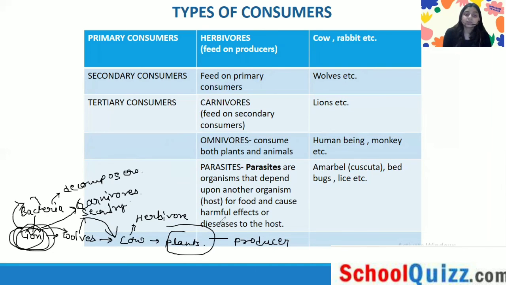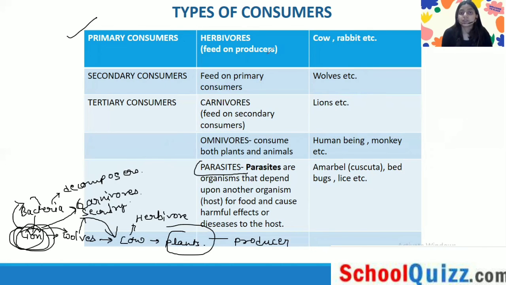This is how you can differentiate all those terms, because they might be confusing for you: primary consumers, secondary consumers, tertiary consumers. Just read this table one or two times and you will be done. And here are the parasites, which are different because they depend on another organism for food, and also cause harmful effects or disease to the host.